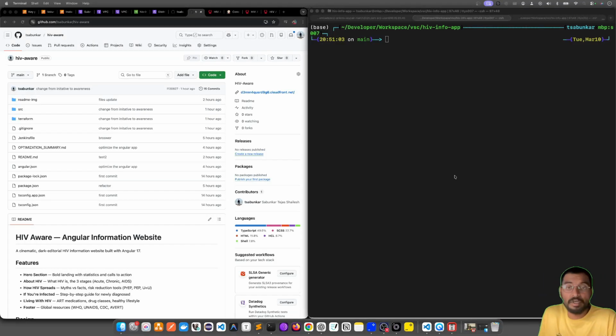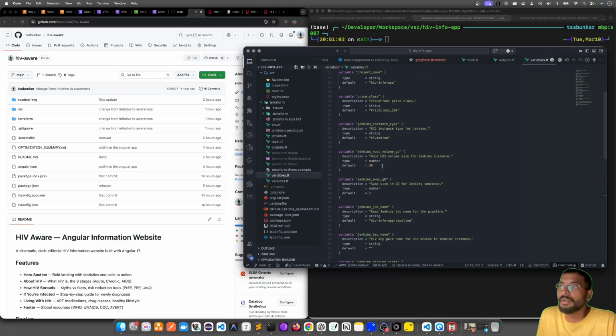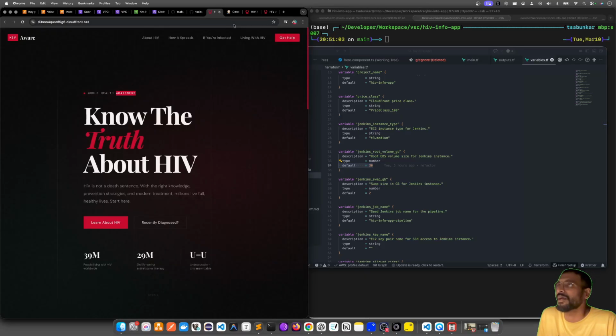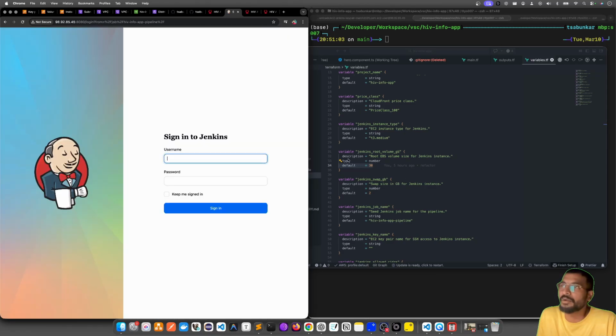Now I would try to redeploy the complete application. As I said, why do I want to do that? Because if you remember, if I quickly go back to my variables.tf, the Jenkins instance is t3.medium. I want to make it small for cost optimization, and the default EBS volume is 30 GB. I don't think I'm using that much. Maybe I can go and verify that, but I don't think I'm using that much.